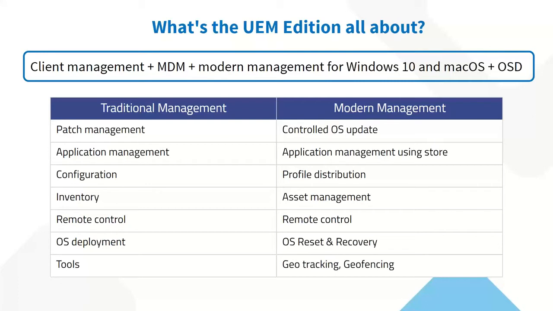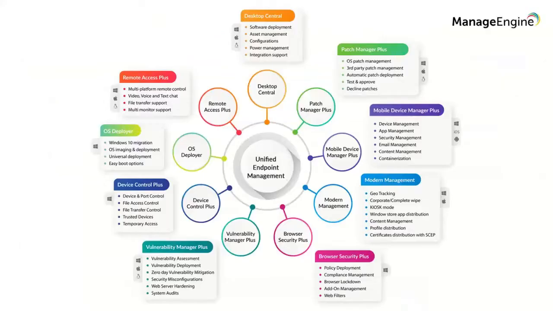If I have Desktop Central with the Unified Endpoint Management Edition licensing, what do I get? You get all these together, traditional and modern management. So what are the functionalities that I have at a very high level? You get software deployment. You can deploy applications from the central console to all your endpoints, and you have asset management and the patching process.